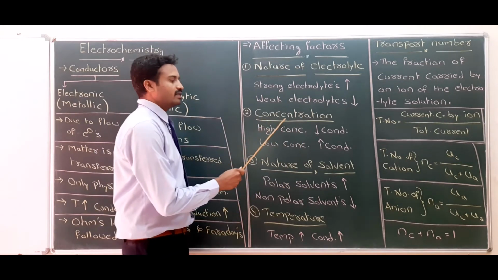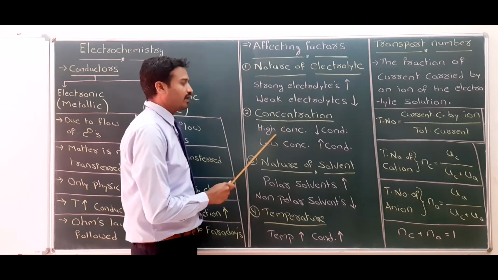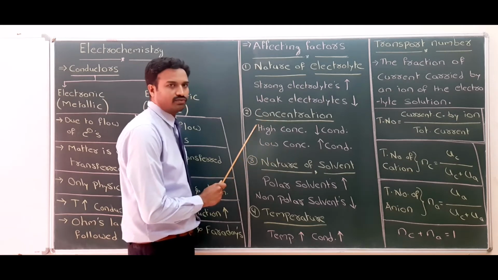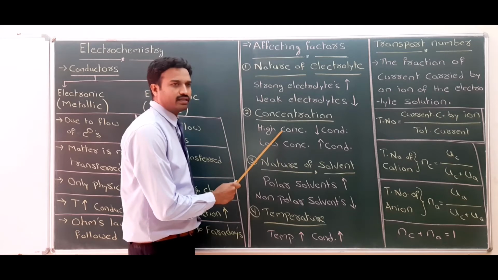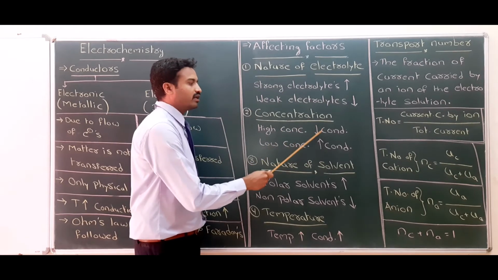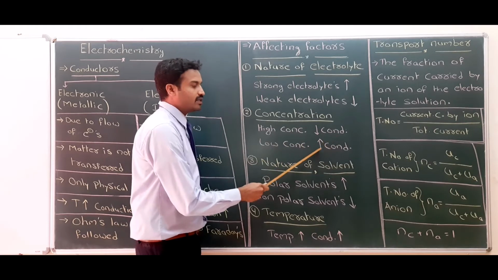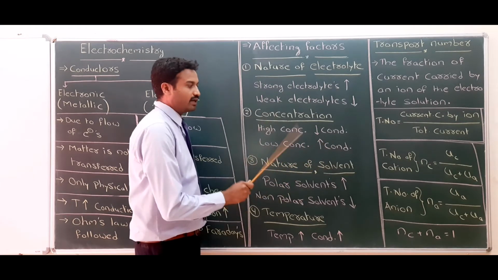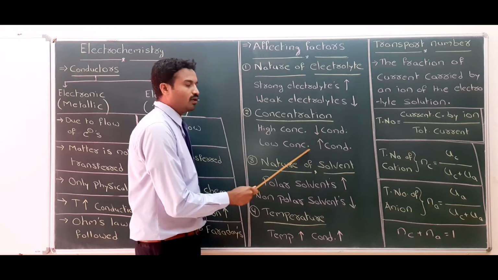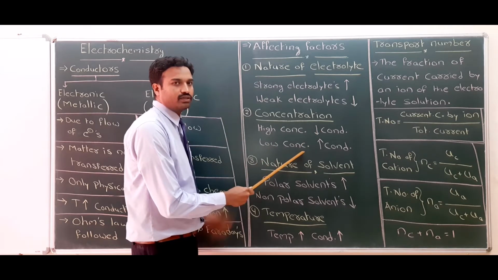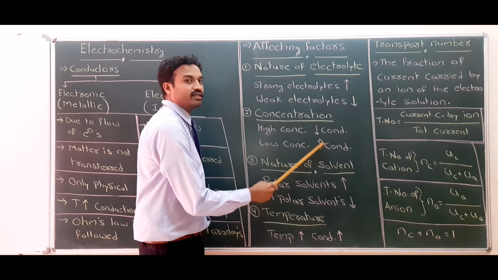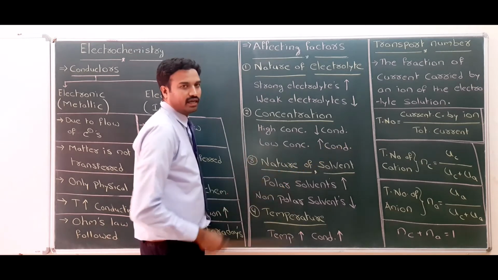Second one, concentration: high concentrated solution, low concentrated solution. For example, H2SO4 at high concentration and at low concentration. At high concentration, conductivity is less. At low concentration, conductivity is more. The reason is that at high concentration, ionization is less. Low concentration means a low concentrated solution due to dilution. If the dilution increases, ionization increases, and conductivity also increases.